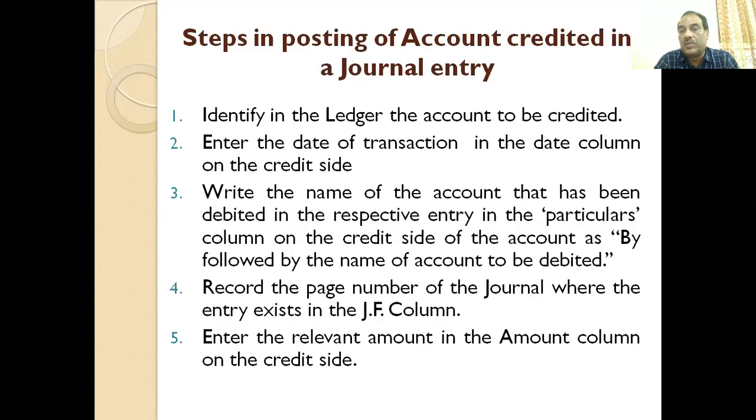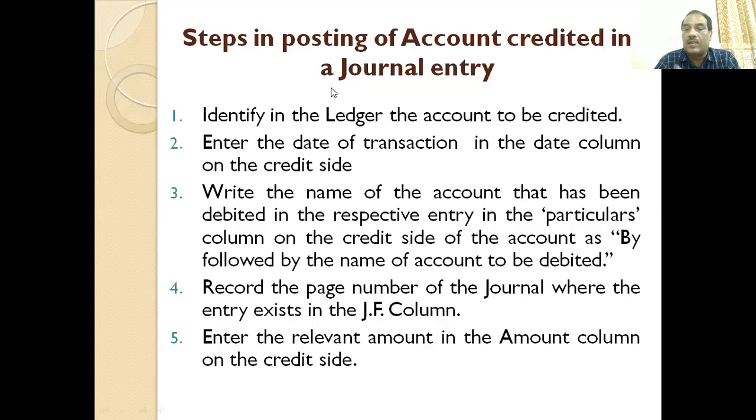Then again, what do we do? We enter the dates as usual. Then in the third step again, write the name of the account that has been debited in the respective entry. I am again repeating. Please be careful here. All tricks lie in this third point only. Write the name of the account that has been debited in the respective entry in the particulars column on the credit side of the account as by, followed by the name of the account to be debited.